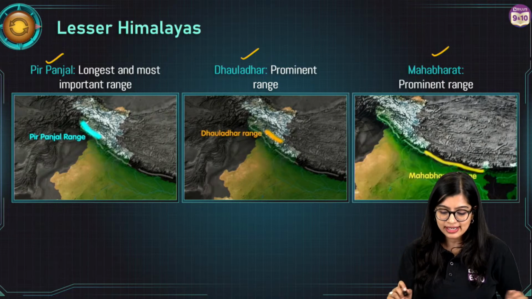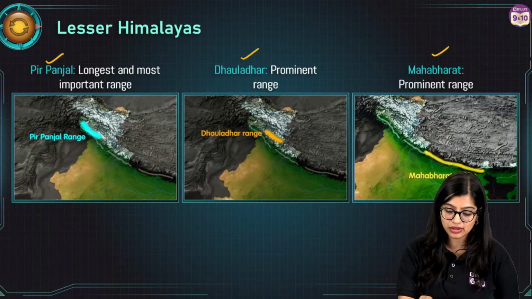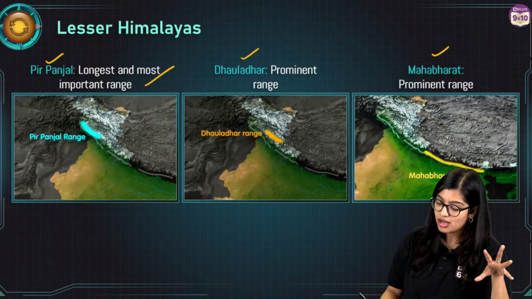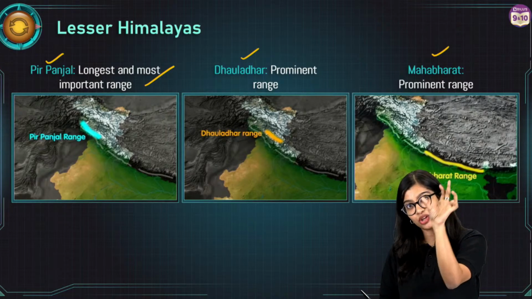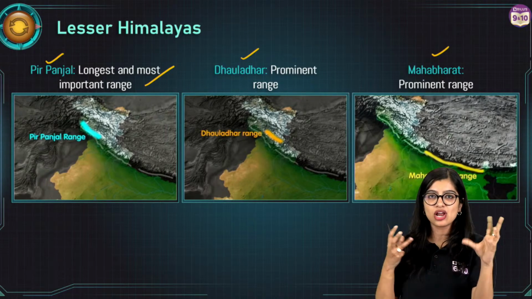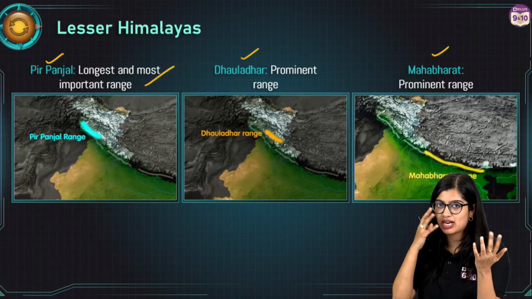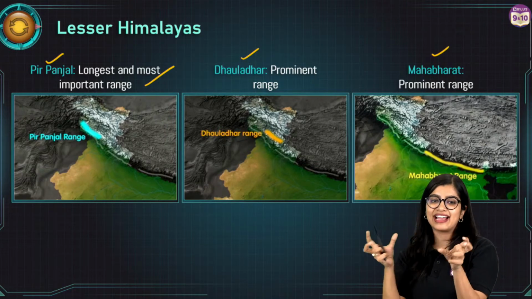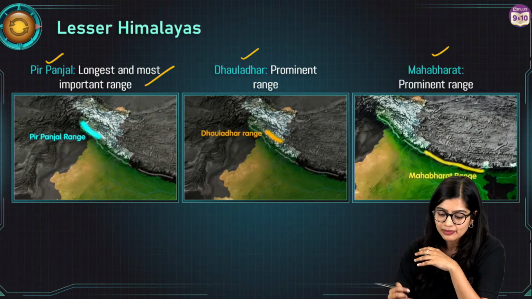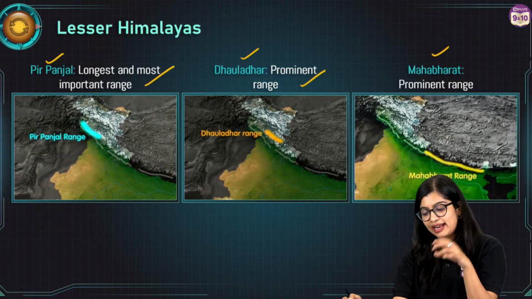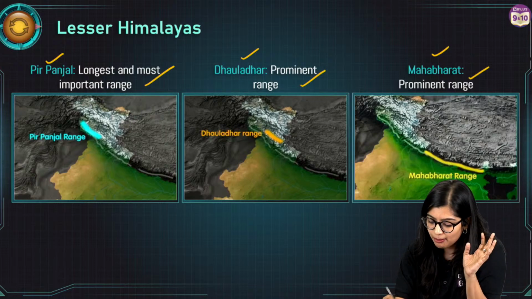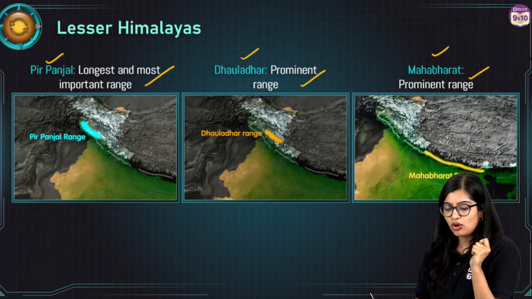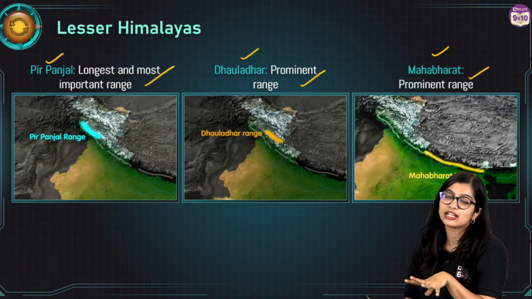Okay. So first and foremost, we have the Pirpinjal range, which is one of the longest and most important ranges that are there, right? It lies in the Jammu Kashmir region, and also there are parts of it in western Himachal. Based on where we find them, we give them different names. Sometimes it's also called the Jammu Kashmir range. So even state-wise, territory-wise, we tend to give them names, right? Then the Dhauldar range is there, which mainly lies in your Himachal Pradesh region. Mahabharat mainly lies in your Nepal region, right? So that is what we understand as the three ranges that are there.